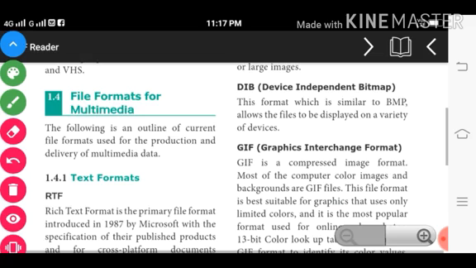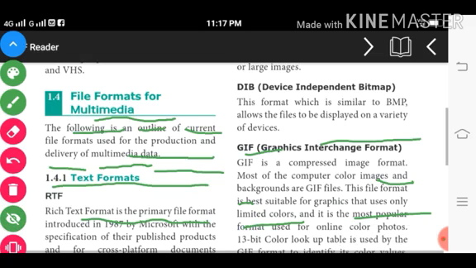Then DIB means Device Independent Bitmap. This format, which is similar to BMP, allows files to be displayed on a variety of devices.